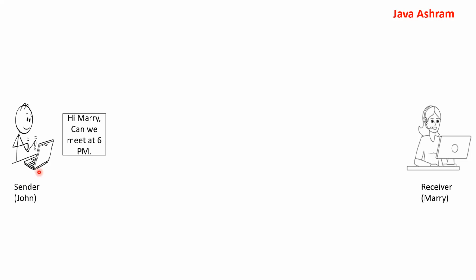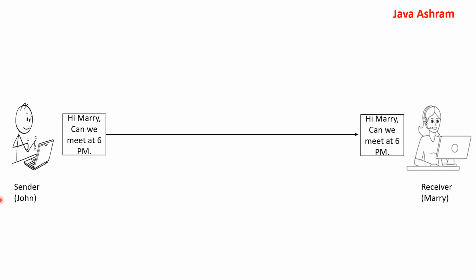He's writing some plain text: Hi Mary, can we meet at 6 p.m. And he sends this message over the network to Mary. Mary receives this message, and she can read that message and reply back. So far, so good, right?